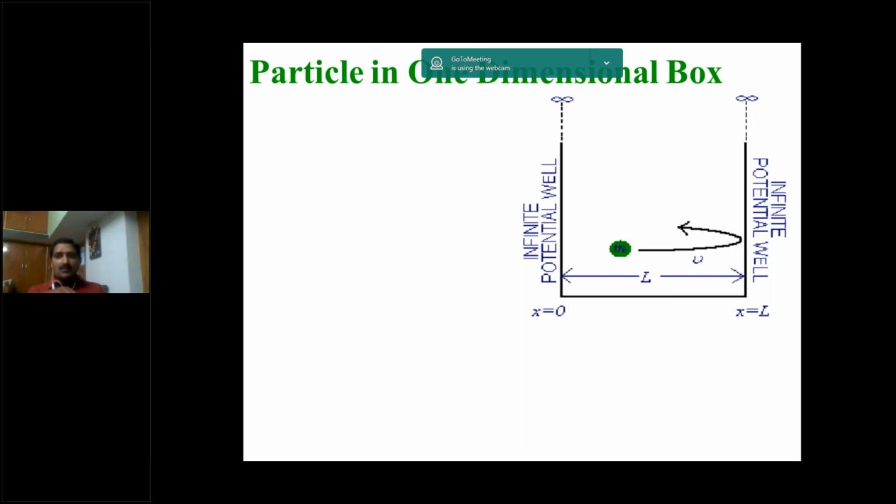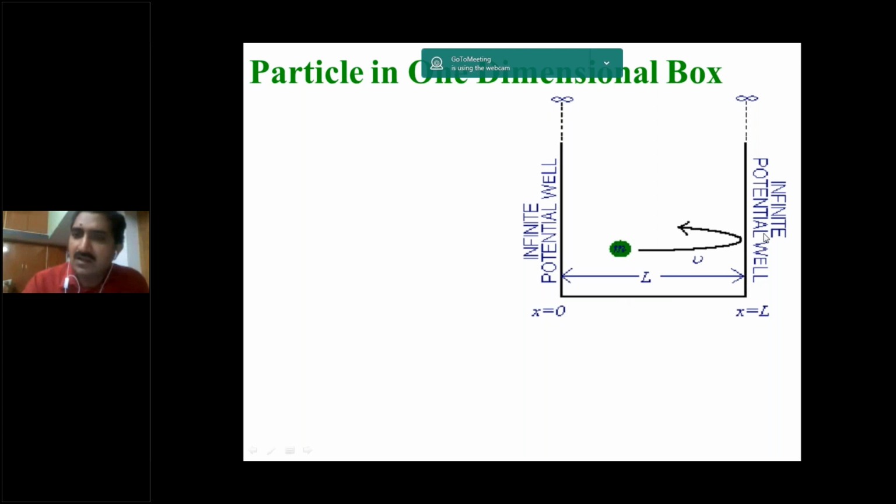When we take a wire in our experiment, torsional pendulum, there we consider it as a wire. The thickness of the wire is very small, so we take the wire as one dimension. Similarly here also, one dimension. One dimension means here the height of the well or the box. This is a box, a three-dimensional box obviously.